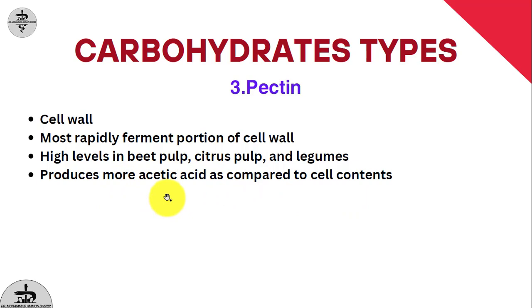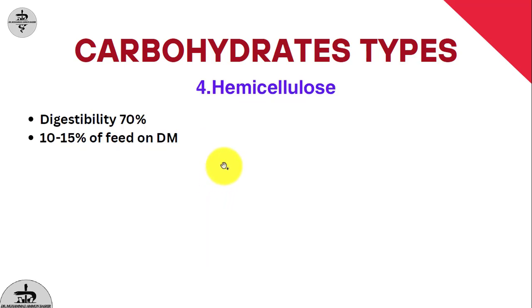It means that if there is more acetic acid inside the rumen of a cow, there will be more production of cow milk fat. The direct relation is that more pectin in the cow feed equals more milk fat. The fourth one is hemicellulose, also categorized in the structured carbohydrates. Hemicellulose digestibility is 70%, and hemicellulose makes up 10 to 15% of a cow feed on a dry matter basis.